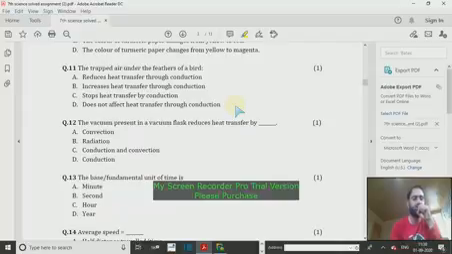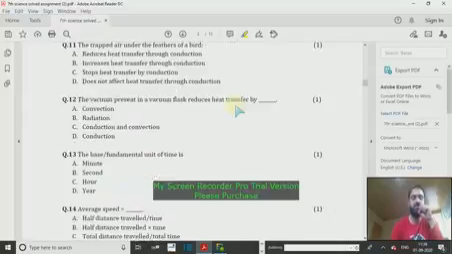How? Because the feather acts just like a blanket or a woolen cloth we wear in winters. This trapped air does not allow the heat to transfer from the body of the bird to the outside environment. Therefore, it protects the bird from the cold. So option A is correct and most appropriate.